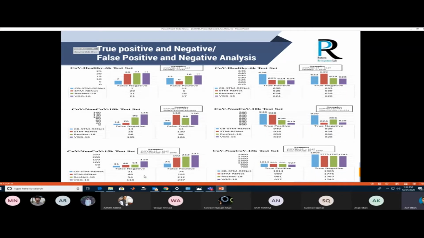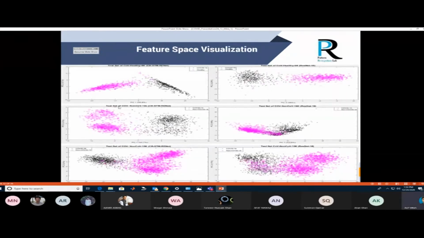Here you also see the feature analysis of the proposed architecture against the state-of-the-art architecture. The proposed boosted feature visualization makes the decision cut between COVID versus healthy, COVID versus non-COVID, and COVID versus non-COVID on the stringent dataset, while the right column shows the state-of-the-art ResNet feature visualization. As you have seen, our proposed architecture correctly makes a decision boundary between COVID and non-COVID.